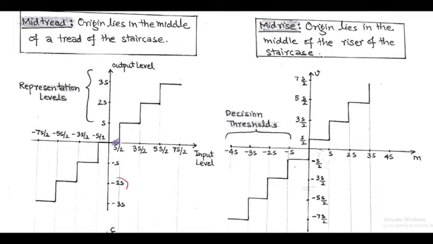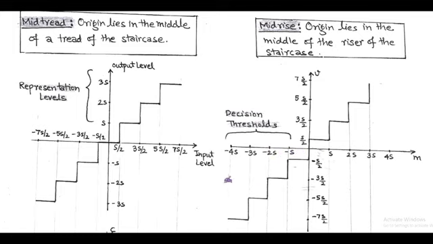plus minus 3S, etc. Similarly, in mid-rise, the origin lies in the middle of the rise of the staircase. Here, the origin lies in the middle of a riser. So in this case, output level is scaled with plus minus S by 2, plus minus 3S by 2, plus minus 5S by 2, etc. And input levels, that is called decision threshold, are marked with plus minus S, plus minus 2S, etc.